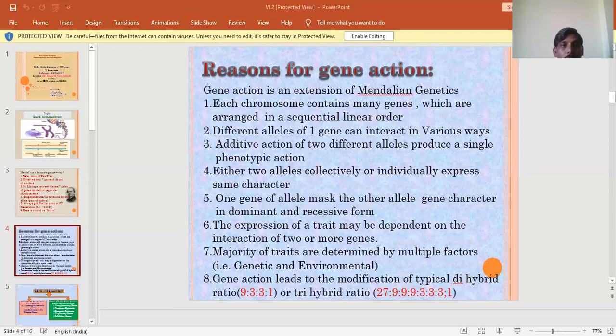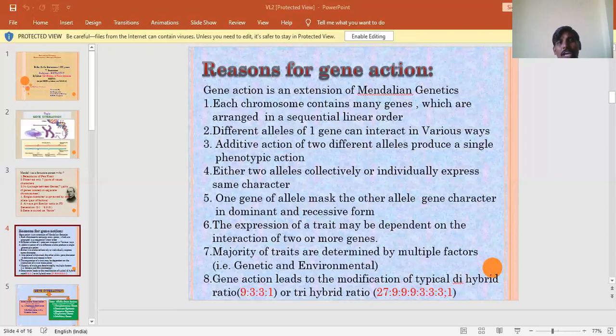One more good example for codominance, and not only that, multiple alleles also. A good example is the human blood group system. The ABO blood group system in human beings is an example for both codominance as well as multiple alleles. Normally, an allele contains a contrasting pair of genes. Sometimes a single gene appears in more than two versions, sometimes three versions. So a single gene appearing in more than two versions is called multiple alleles.